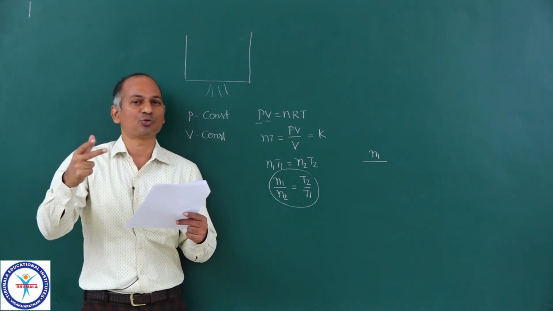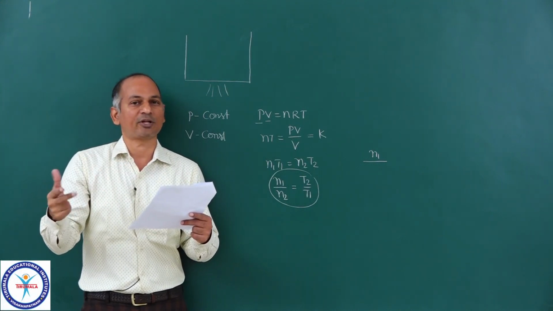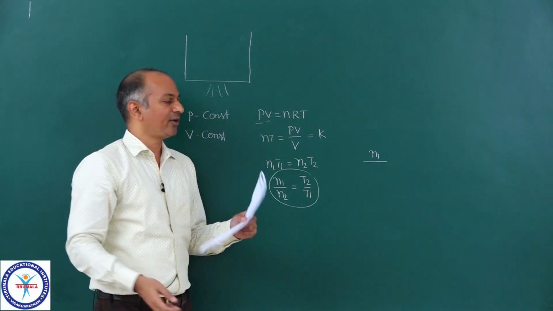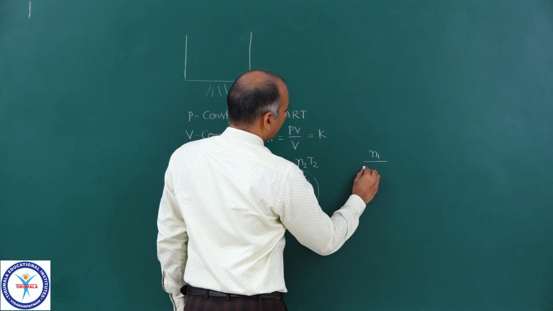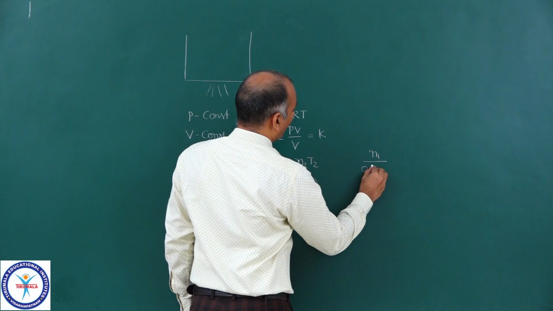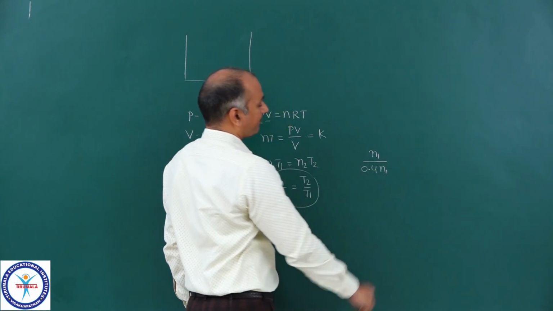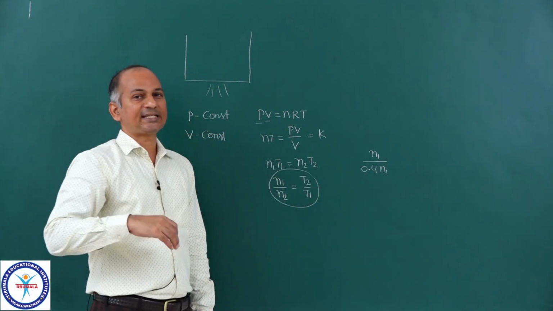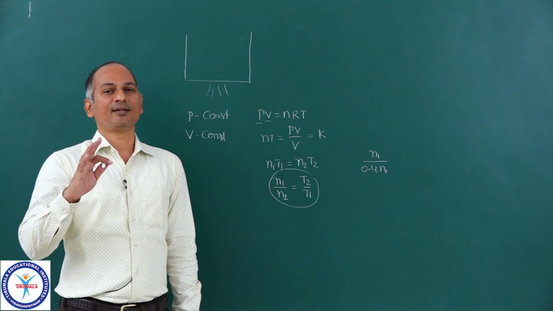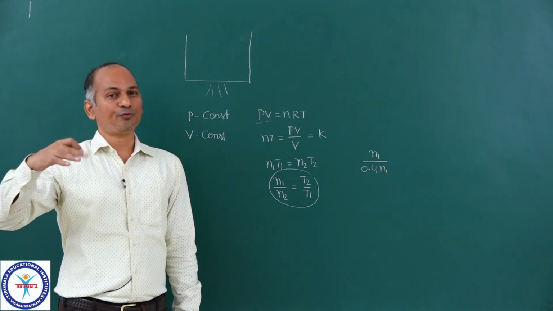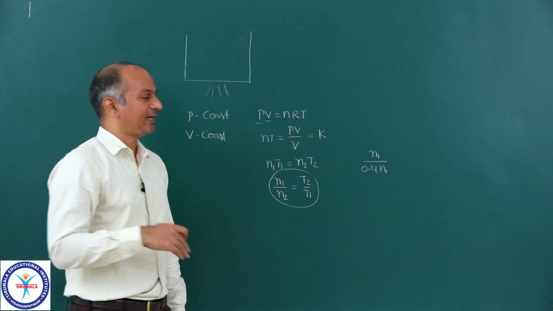So obviously the remaining is 2 upon 5 of the original moles, whatever may be the original moles. So now can I write down N2 as 0.4 N1? Because 0.6 N1 has been expelled, 3/5. So 2/5 remaining. So 0.4 N1 is remaining.